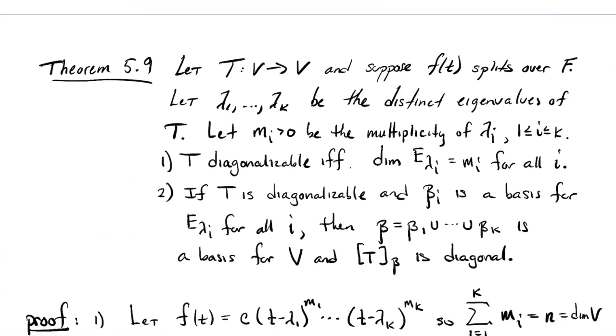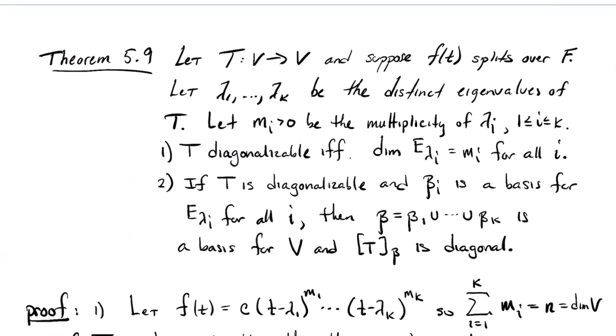Okay, this is the last theorem for this lecture. It's kind of a complicated theorem to state, but it's not that bad to prove. So let me try to walk you through what it's saying. Take an operator on V, finite dimensional. Suppose its characteristic polynomial splits, okay, factors into linear factors. Let's call the distinct eigenvalues lambda_1 to lambda_k. Okay, so no two of those things are equal. Let m_i be the multiplicity of the ith eigenvalue for every i. So that's the exponent on t minus lambda_i in the characteristic polynomial. And remember, this characteristic polynomial completely splits.